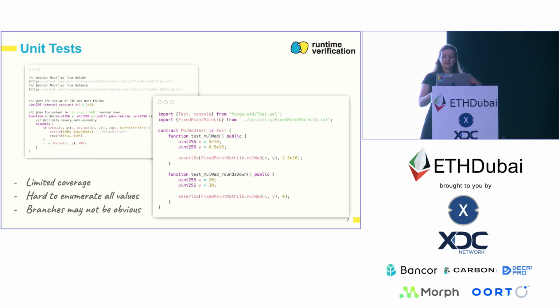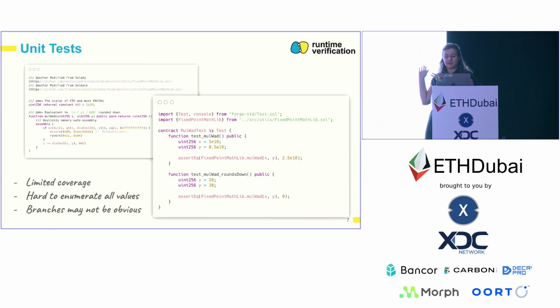It is also recommended to increase coverage by adding more tests that explore different execution paths. So if you have a revert condition or an if statement, you would like to write some tests that expose both of these branches. However, the problem is that some branches may not be obvious. In addition to these branches that we see in the source code, or these conditional statements, the compiler automatically inserts some of the checks itself.